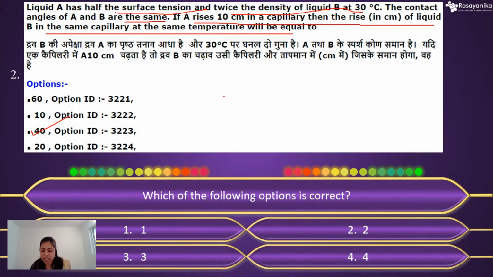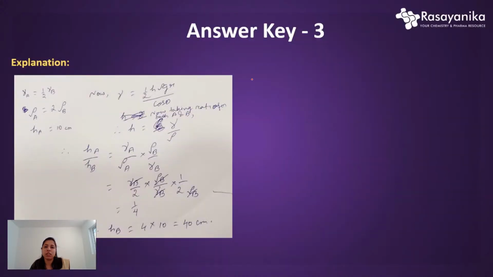So basically we know the surface tension, which we normally represent by gamma. The basic formula for surface tension is gamma equals half h rho g r divided by cos theta. Here theta is your contact angle, which is given in the information, h is the height, rho is the density, g is the gravitational constant, and r is the radius of the cross section.